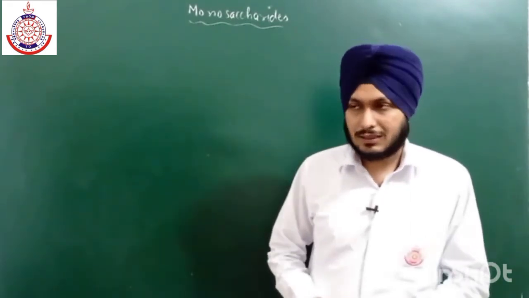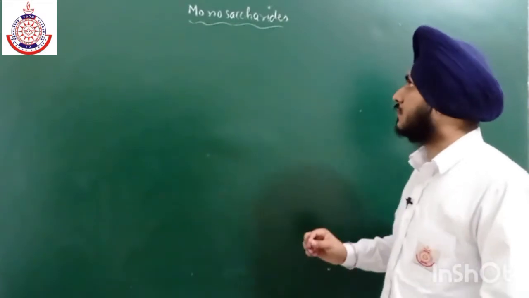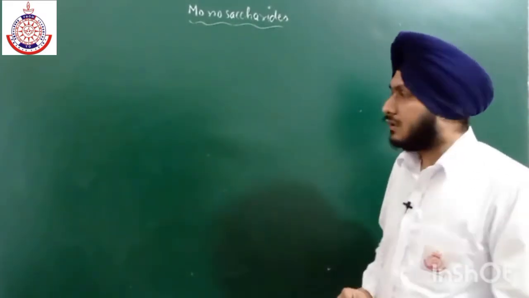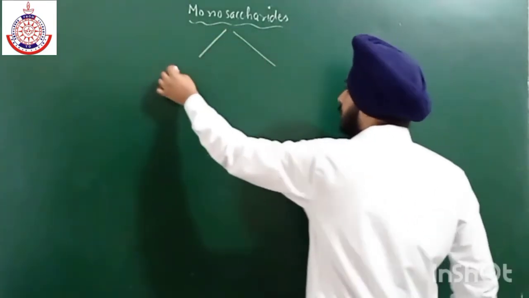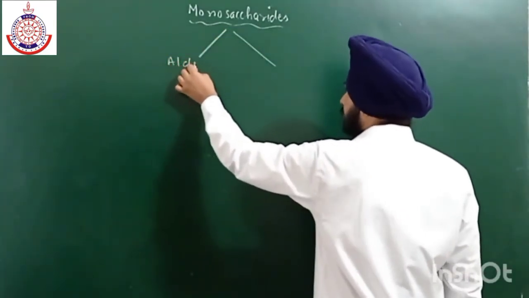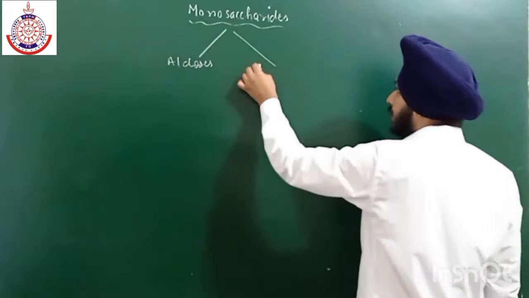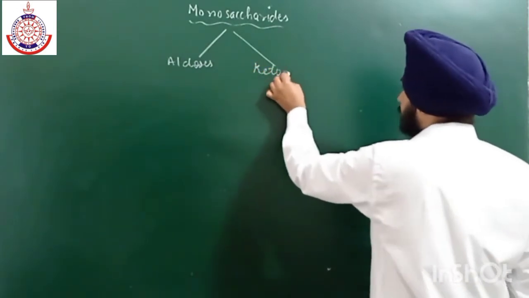Now let us discuss the structures of monosaccharides. Monosaccharides are further of two types, aldoses or ketoses, depending upon the functional group which is present.